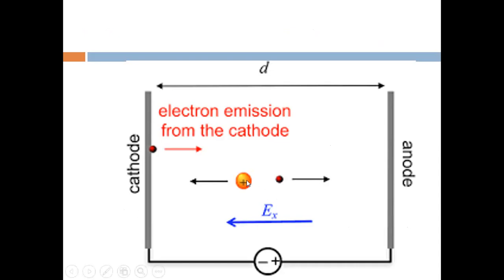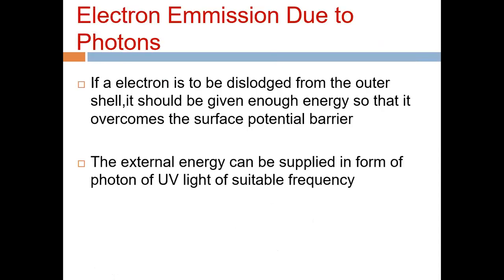This is a positive ion, and it is reaching the cathode. Due to this, one electron is released from the cathode. The electron emission from the cathode is due to this positive ion, so it is called electron emission due to positive ion impact. This is the first one. Now we will go for the second method.